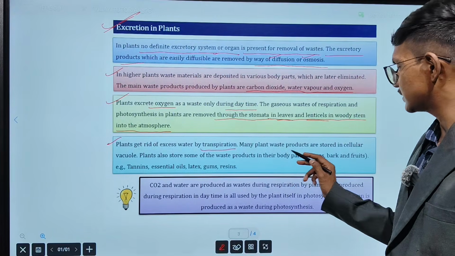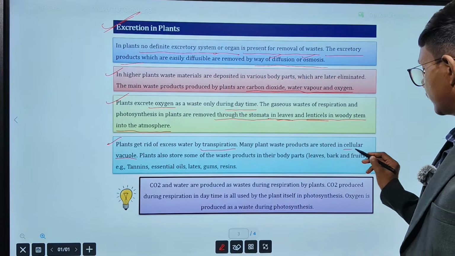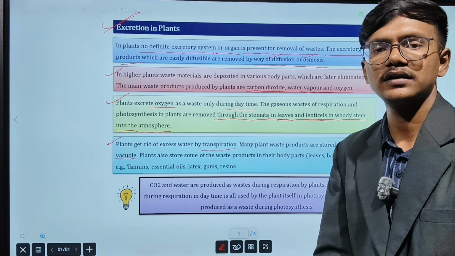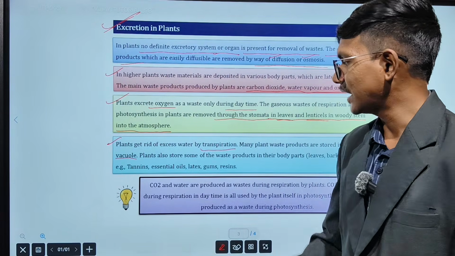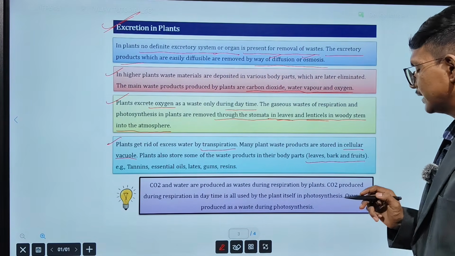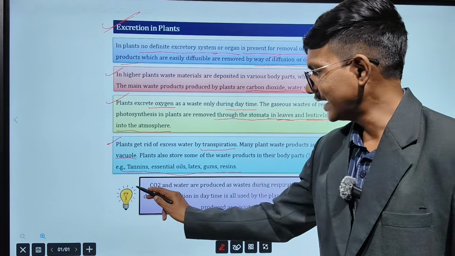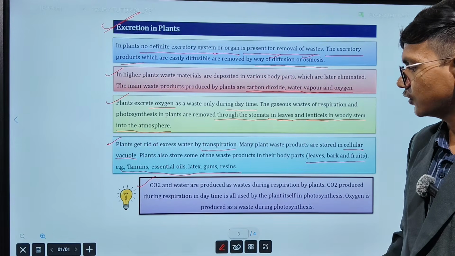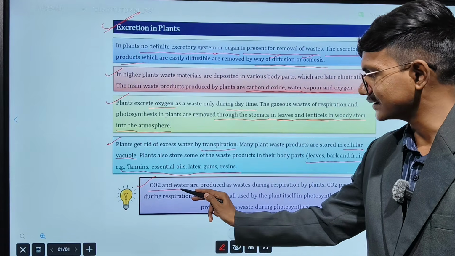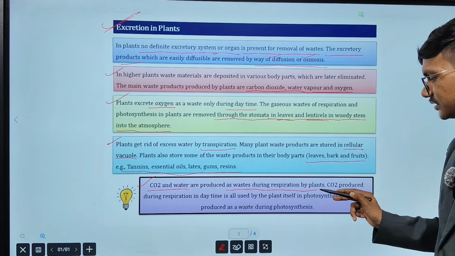Many plant waste products are stored in cellular vacuoles. So the vacuole also has the function of storage. Whatever waste product is produced by the plant will be stored. Plants also store some of the waste products in their body parts, that is leaves, bark and fruits. Last point: carbon dioxide and water are produced as a waste during respiration by the plant. This thing you have to remember: carbon dioxide and water are produced as waste during respiration by the plant.